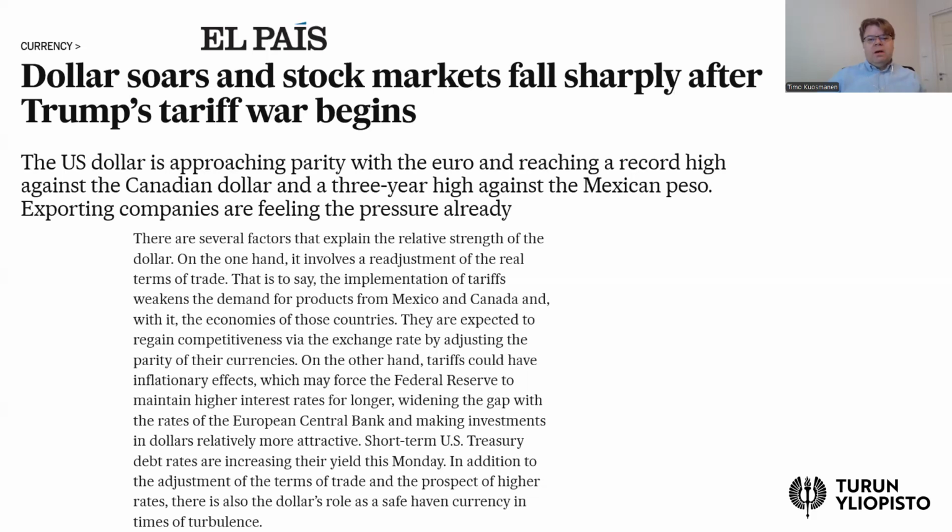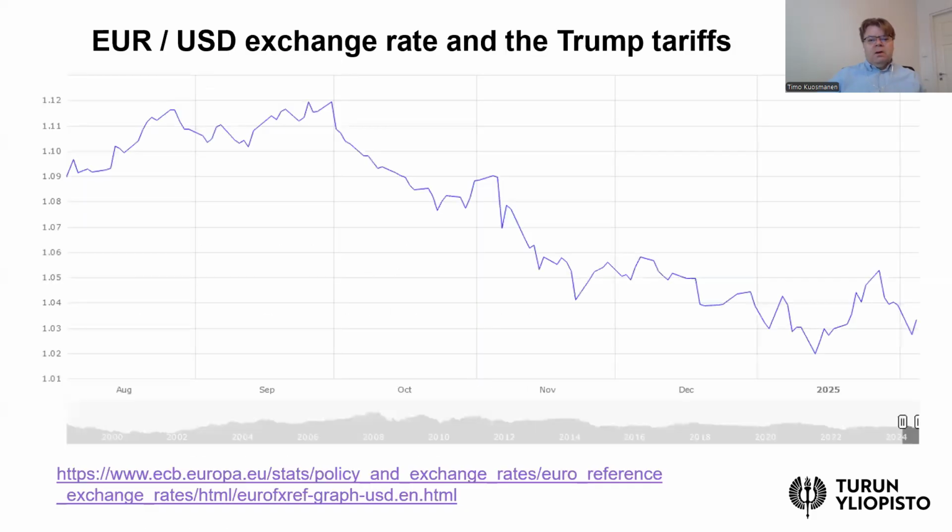Empirically, I have here a figure from the European Central Bank describing the development of the exchange rate between the euro and US dollar. Notice that this is the value of the euro in US dollars, and this is late 2024 and early 2025.